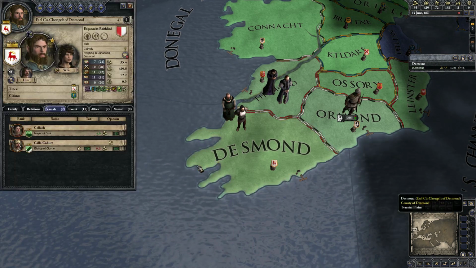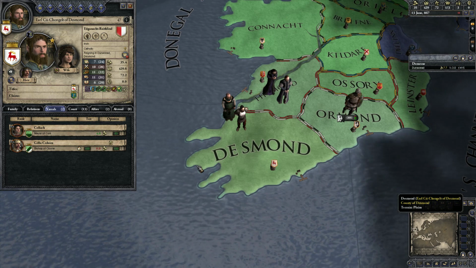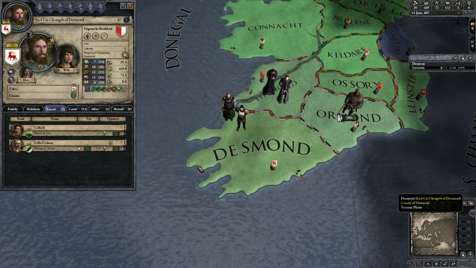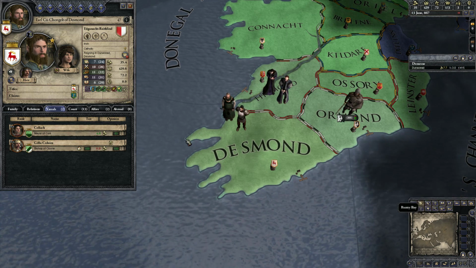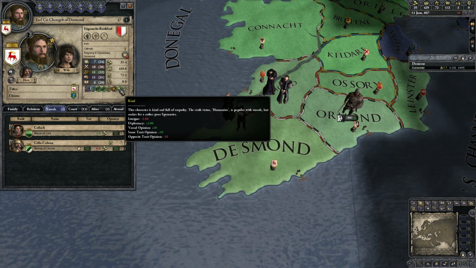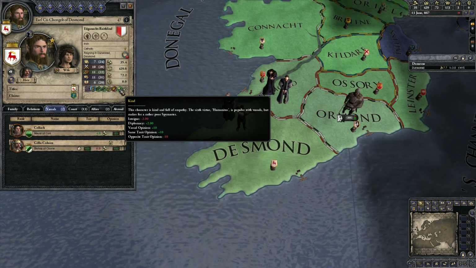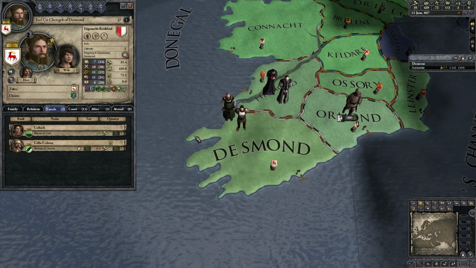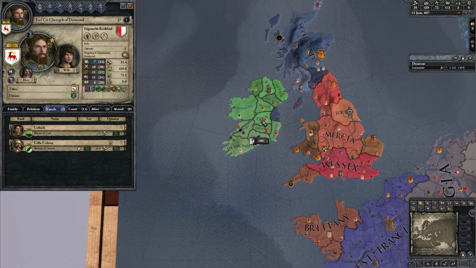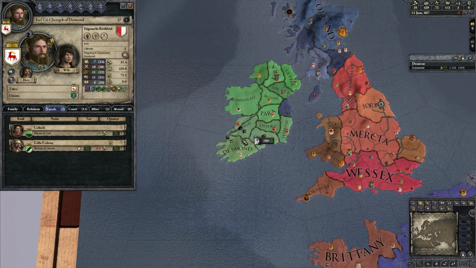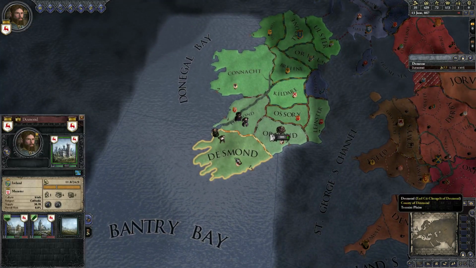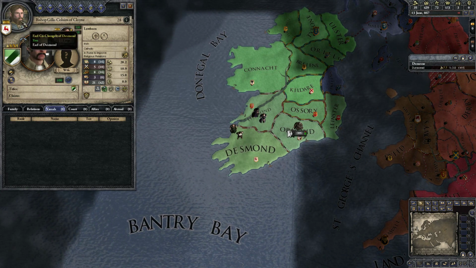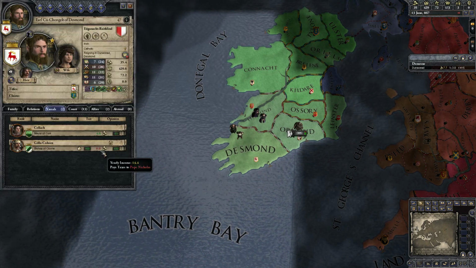Now, this is where there's a kind of a break in the game, in my mind. You can either play in a role-play sense, and I find that to be very enjoyable. Play based on your traits. You know, if you're a kind character, don't do things that are evil, and don't revoke people's bishoprics because you want their money. But if you want to succeed, sometimes you have to do things that are a little bit less kind. So that's another option that we could take. We could just revoke his bishopric.